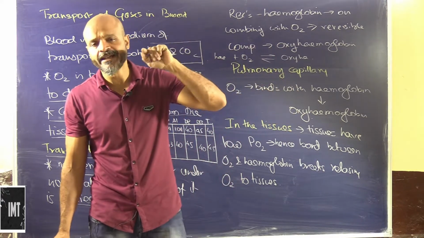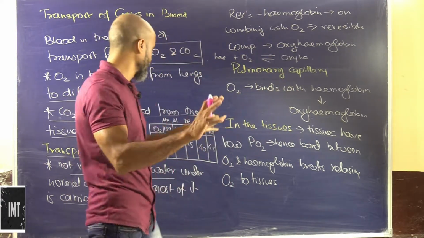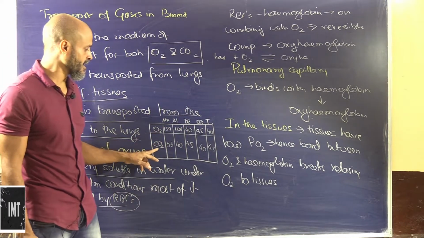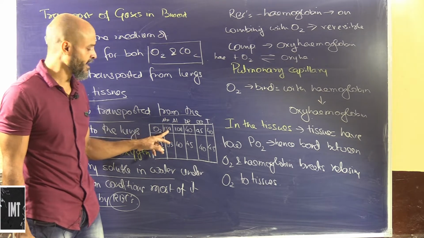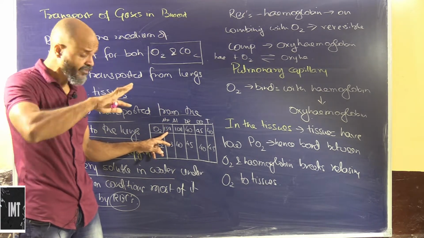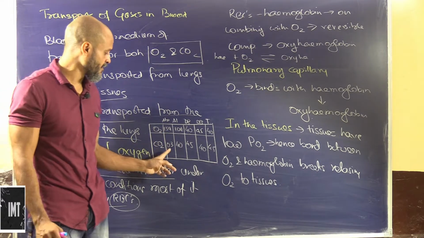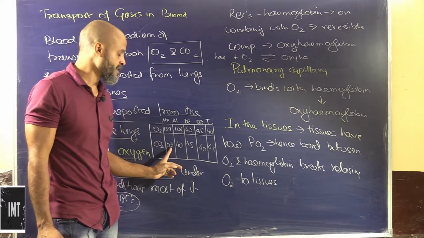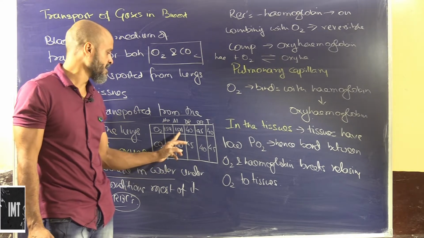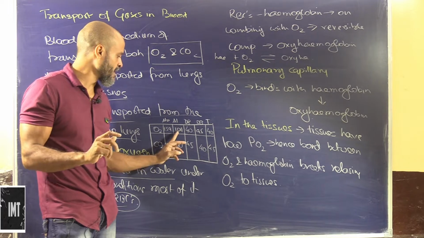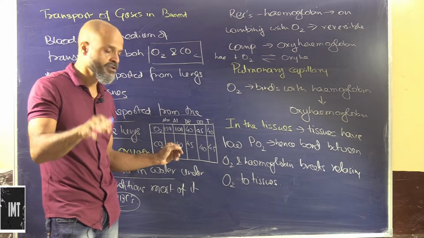Let's consider the partial pressures of oxygen and carbon dioxide. In the atmospheric air, oxygen is approximately 160 millimeters of Hg, and carbon dioxide is 0.3 millimeters of Hg. In the alveolar air, oxygen reduces to approximately 104, and that's the reason oxygen pushes in.